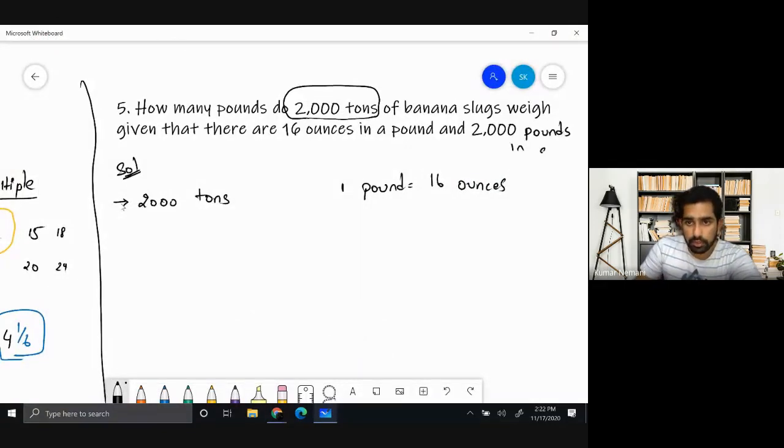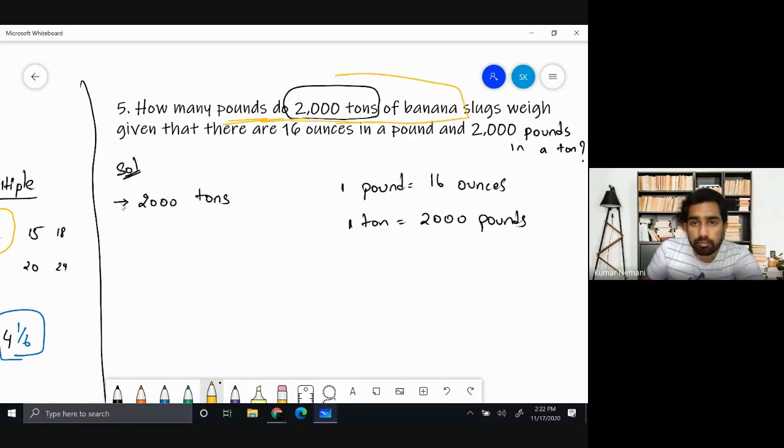You know that 1 ton is equal to 2000 pounds. So what is the question? The question is, how many pounds do 2000 tons of banana slugs weigh? So we need to convert 2000 tons into pounds.